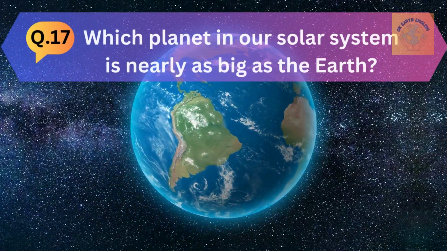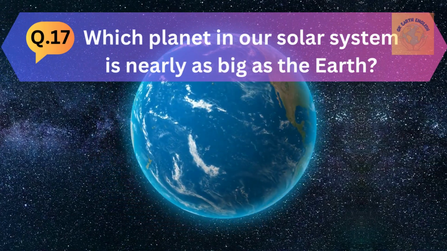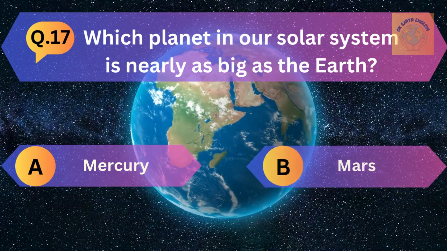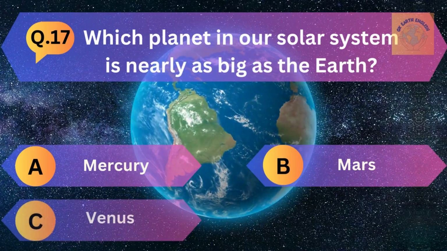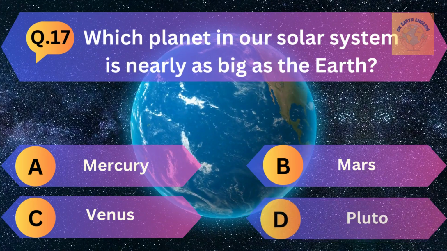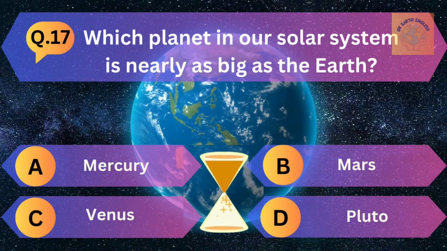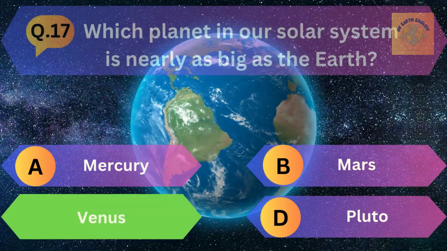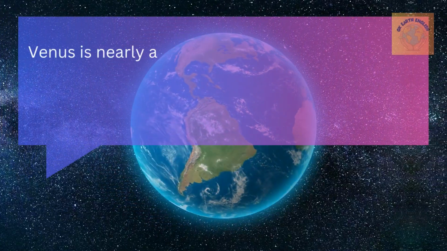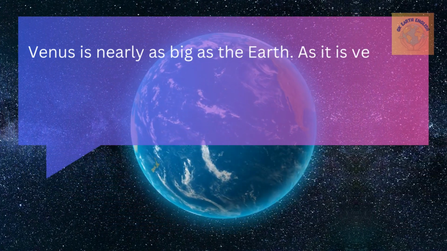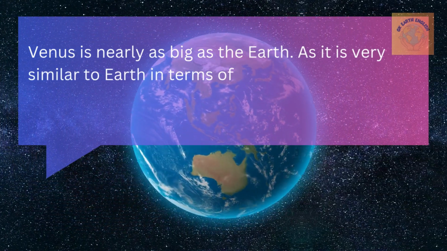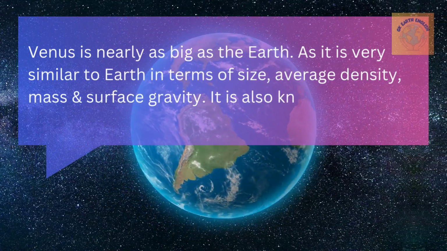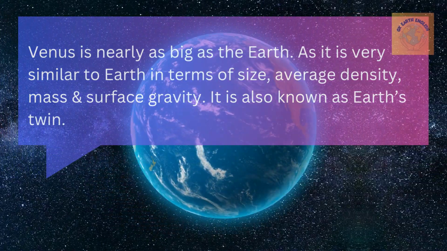Question number 17. Which planet in our solar system is nearly as big as the Earth? A. Mercury, B. Mars, C. Venus, and D. Pluto. The correct answer is Venus. Venus is nearly as big as the Earth, as it is very similar to Earth in terms of size, average density, mass, and surface gravity. It is also known as Earth's twin.